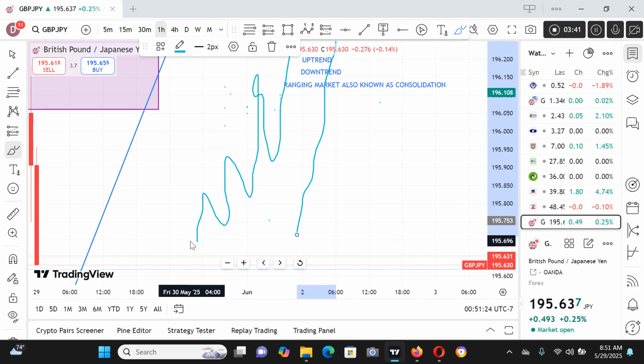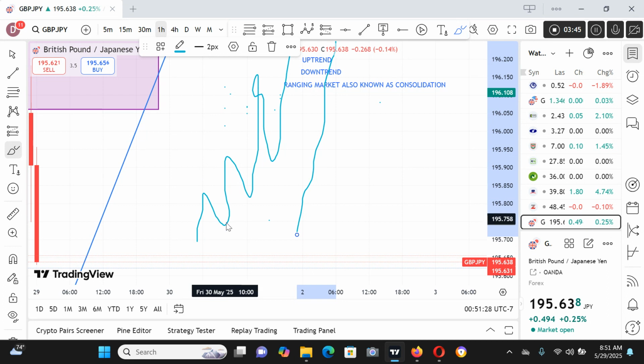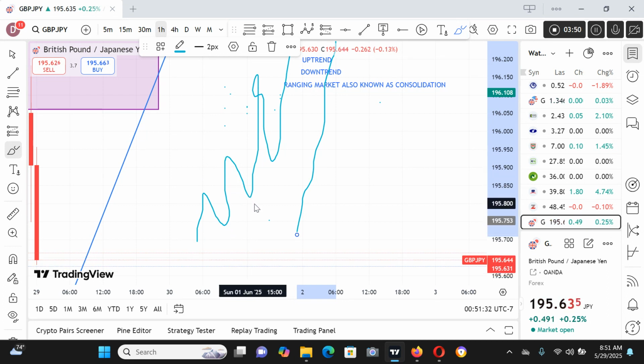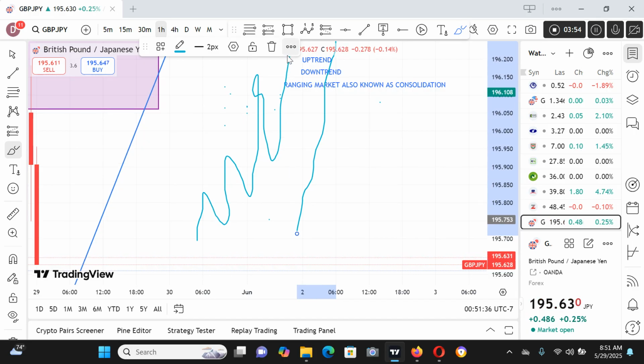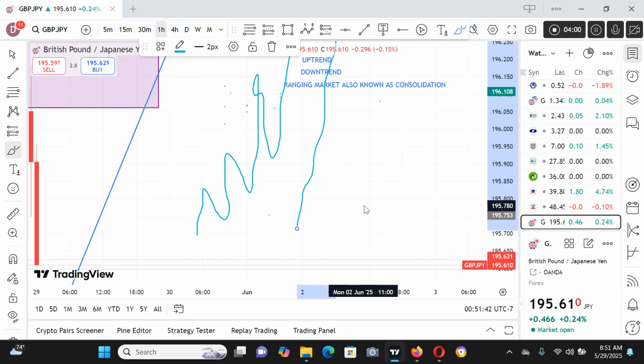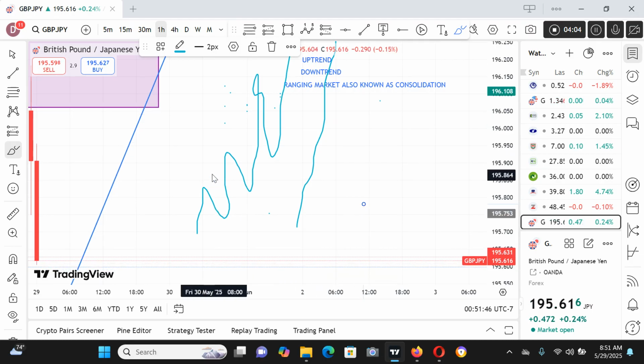This is called an aggressive move, and this is a correctional move to gather momentum. Aggressive move, correctional move to gather momentum, and so on. That's how it works. So for the market to be considered as an uptrend, it must create higher highs and higher lows.